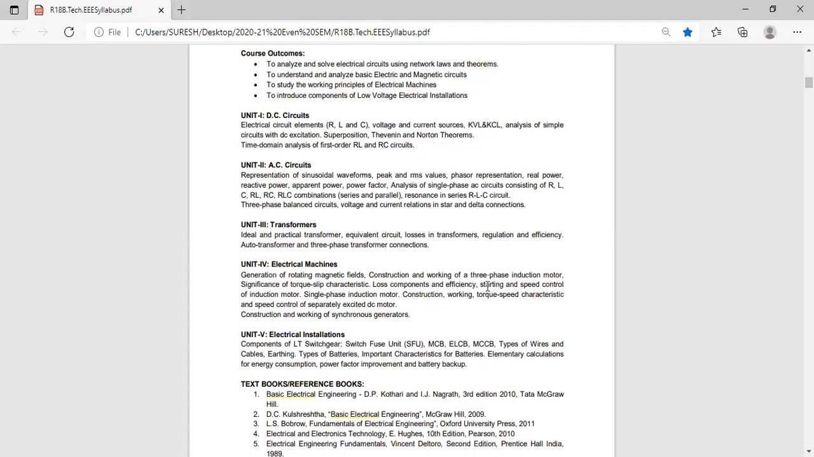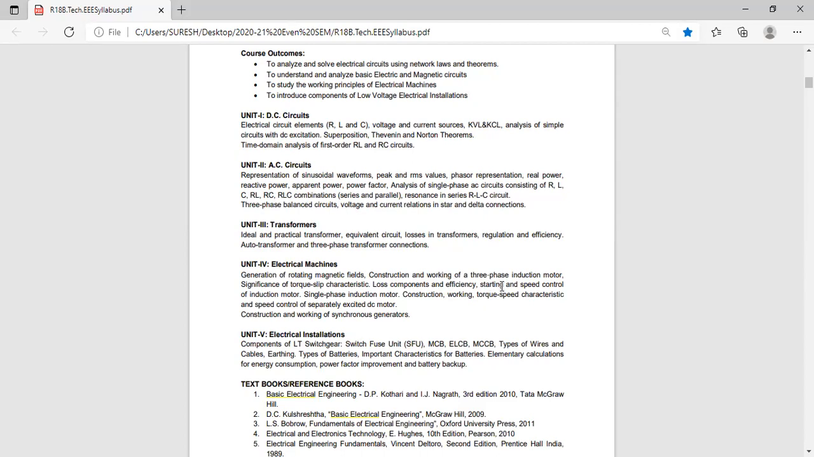For squirrel cage, primary resistors is one method. Second method is auto transformer. Third one is star delta starter. These are the starting methods of squirrel cage rotor. For slip ring rotor, what is the starting method? Rotor rheostat control. This is also a very important question for 5 marks.